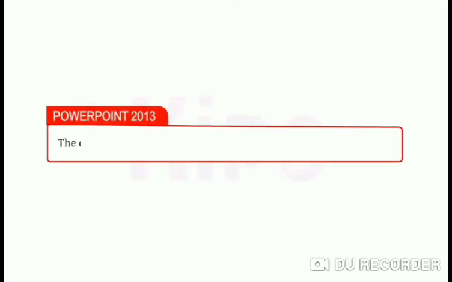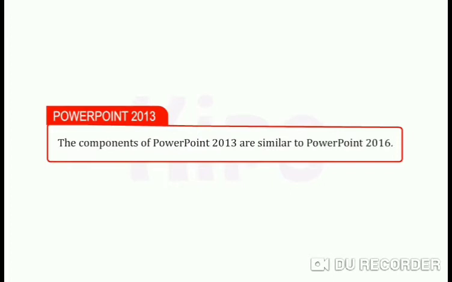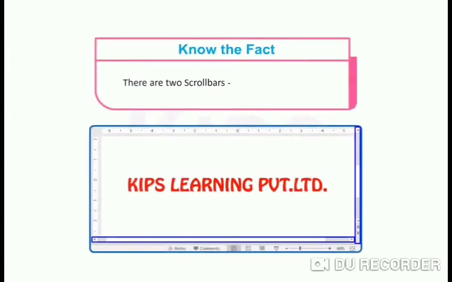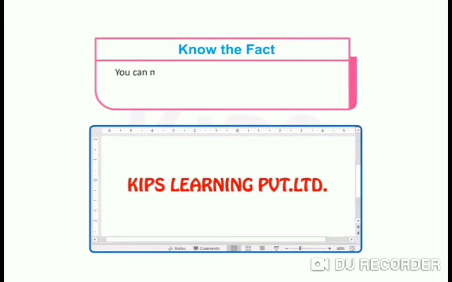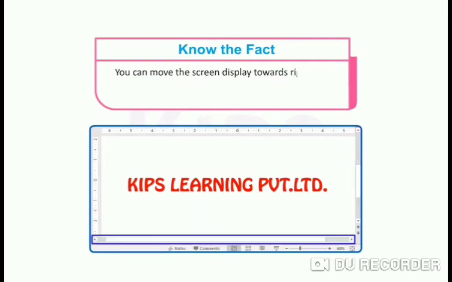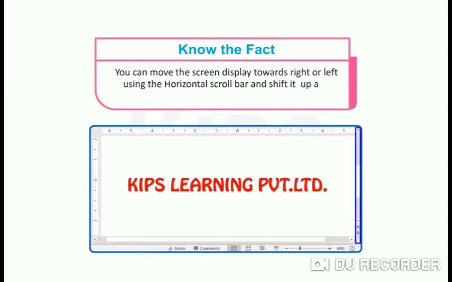The components of PowerPoint 2016 are similar to PowerPoint 2013. So both are similar. Now, know the fact. There are two scroll bars, vertical and horizontal. You can move the screen toward right or left using the horizontal scroll bar and shift it up and down with the help of the vertical scroll bar. Clear?